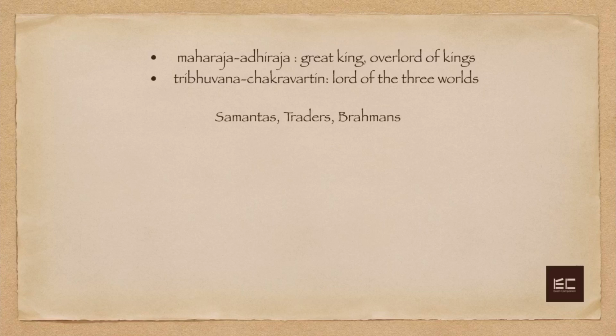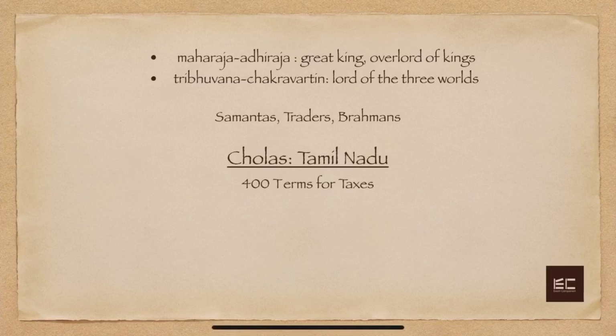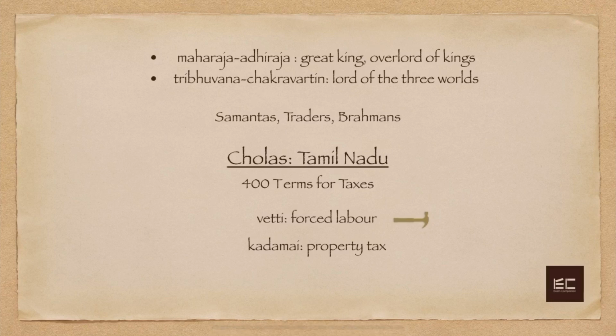Similarly, in the past as well, kings used to collect taxes. The Cholas in Tamil Nadu had almost 400 different types of taxes. For example, Veti, which was taken in the form of forced labor, meaning people did not give money but instead worked where the king wanted them to work. And Kadamai, which was a property tax.